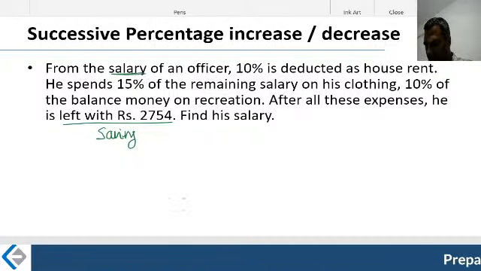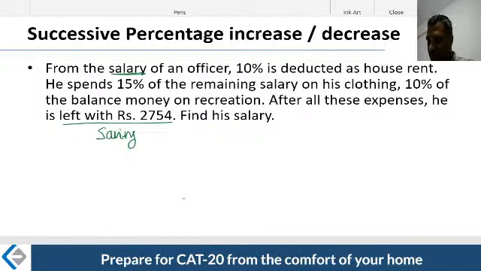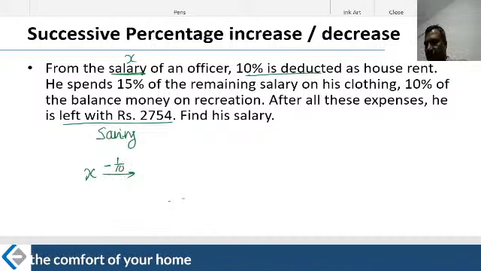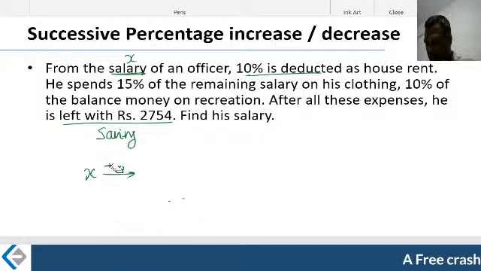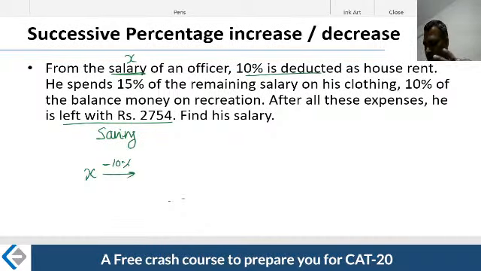First fragment, salary. Let's say that the person's salary is x. He starts with salary x first. Now the first cutting. What is the first cutting? 10% is deducted, minus 10, deduction. I will come to the saving later. Let me write the percentage only. 10% got deducted. Now whatever was the figure, there will be another figure called x1. It would have become some figure called x1 after the deduction, which I am not interested in.